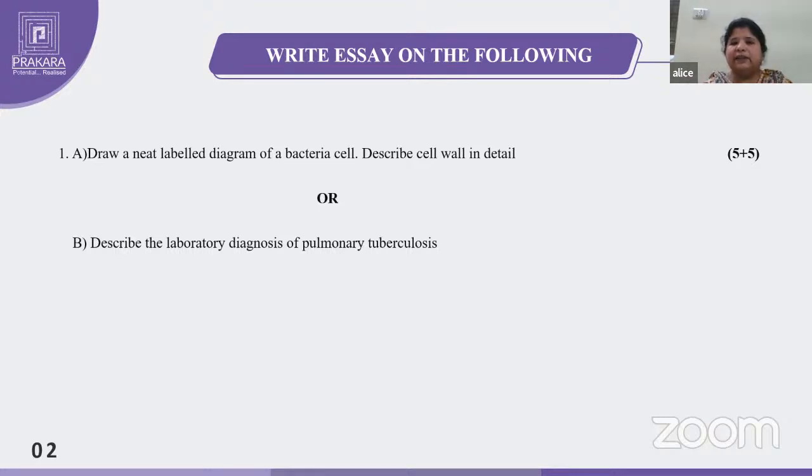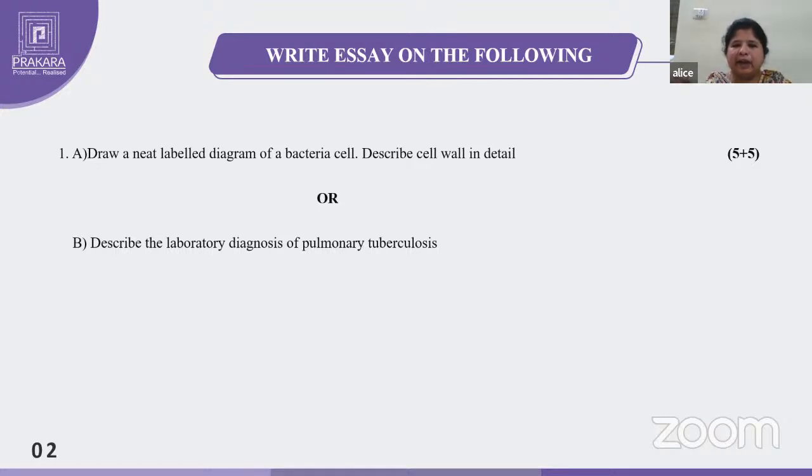So that thickness will be represented by the peptidoglycan layers. In the gram positive cell wall, the peptidoglycan layers will be more. That's why the gram positive cell wall will be much thicker. So there you have to draw the diagram of the gram positive cell wall, which contains the peptidoglycan layer, teichoic acids and all.